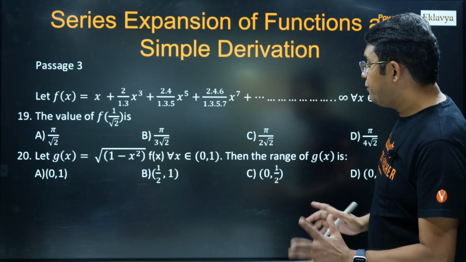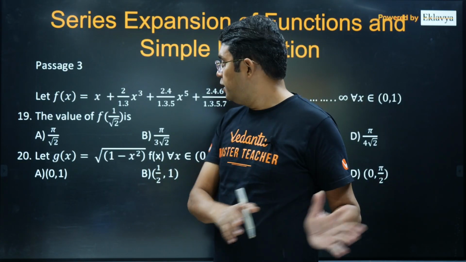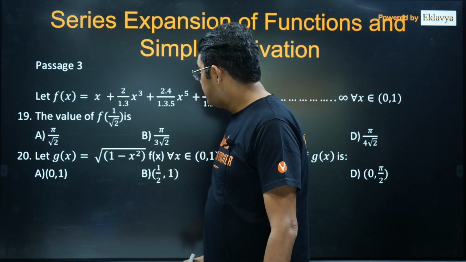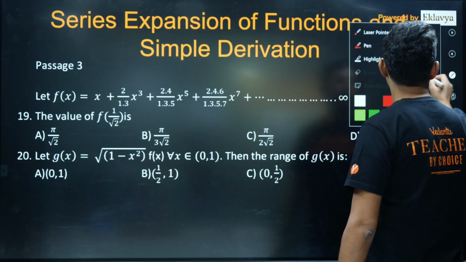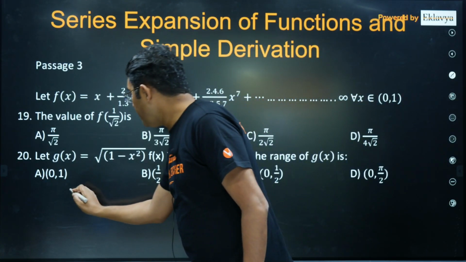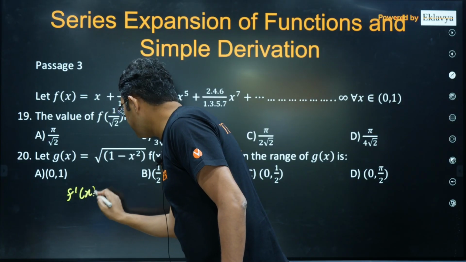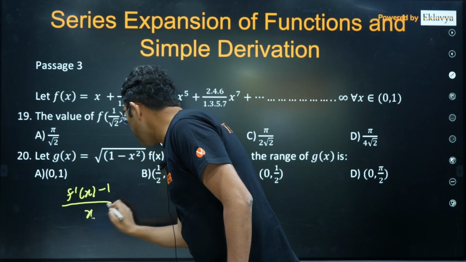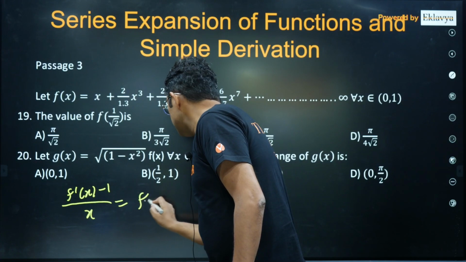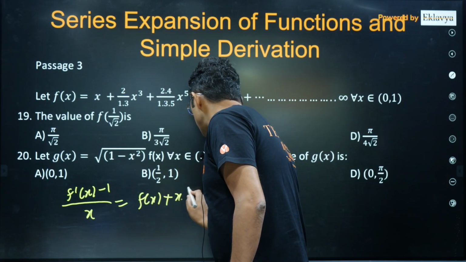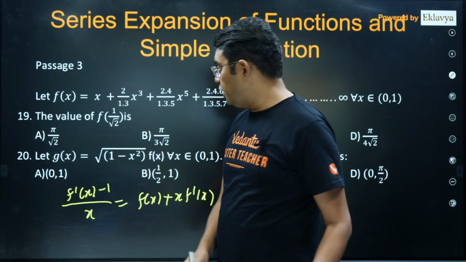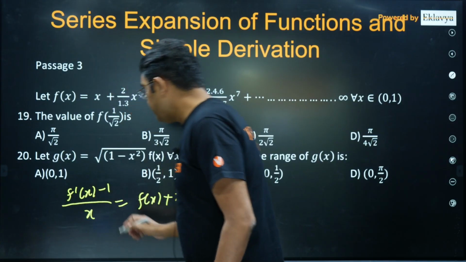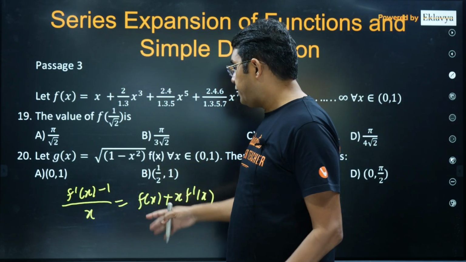Okay. So we have reached till, you can just go through the video just a few seconds back. I think we got f dash x minus 1 upon x to be equal to f x plus x into f dash x. Okay, now that has become a differential equation. Let us call f dash as dy upon dx, f x as y.